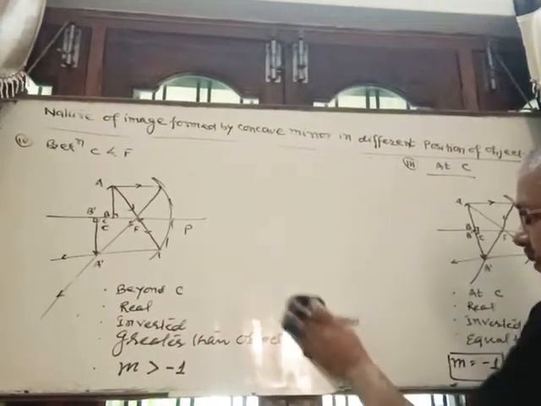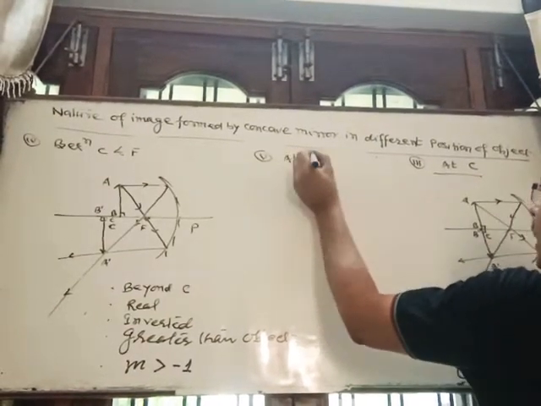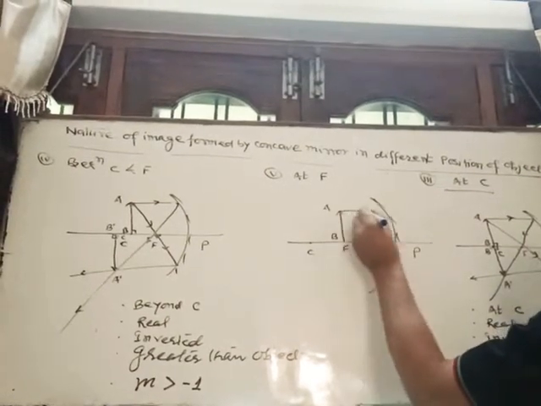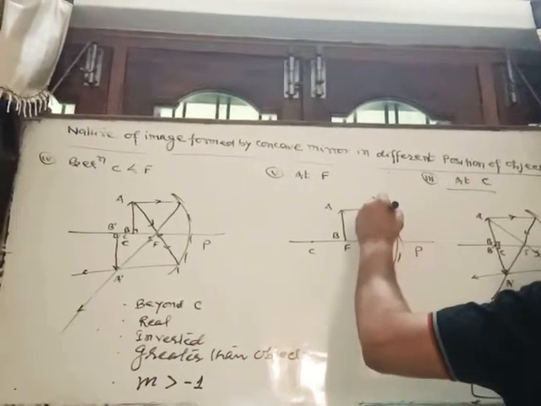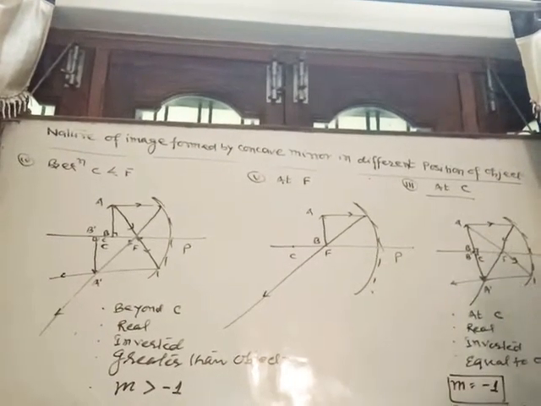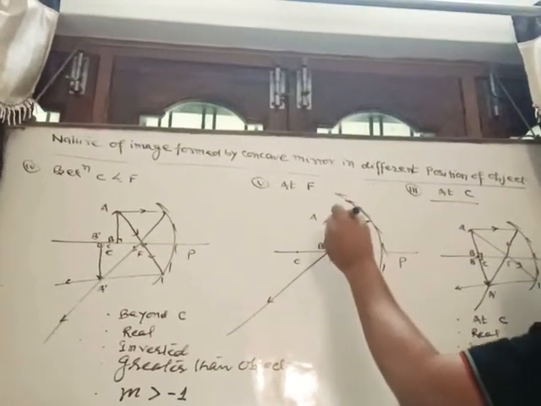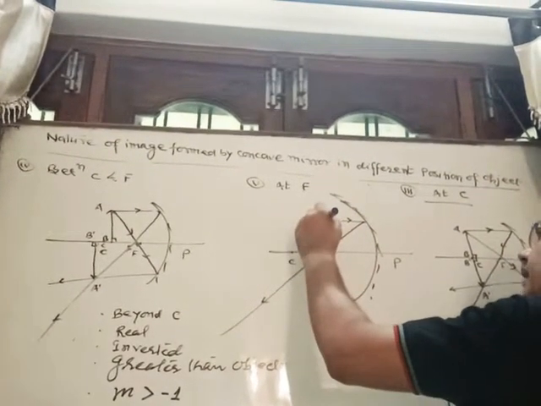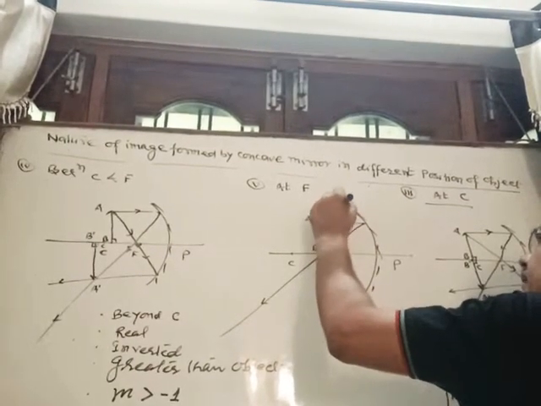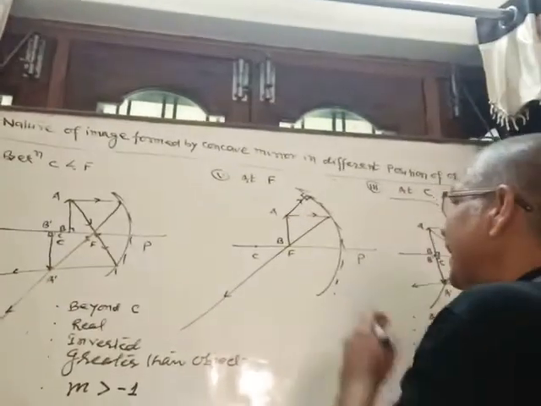When object is kept exactly at focus, here it is supposed C. One incident ray coming parallel to principal axis, certainly it will pass through focus. Other incident ray, suppose coming along the direction of center of curvature, then as you know, it is supposed to be perpendicular to the surface of mirror, then it retraces the path.